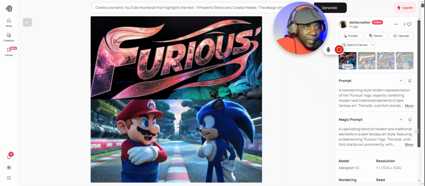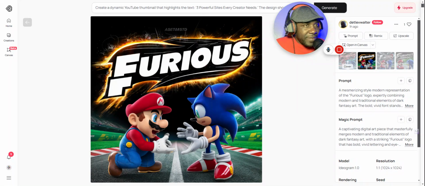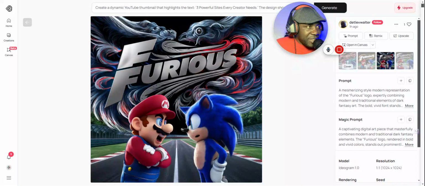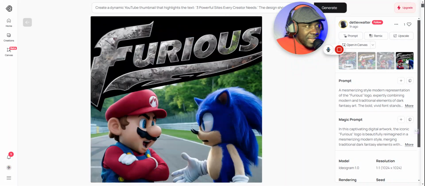If I go here, you'll see it has a different image right there. Here it has a different image, and then here it has a different image. Can you see the details in the text, the details in the characters?